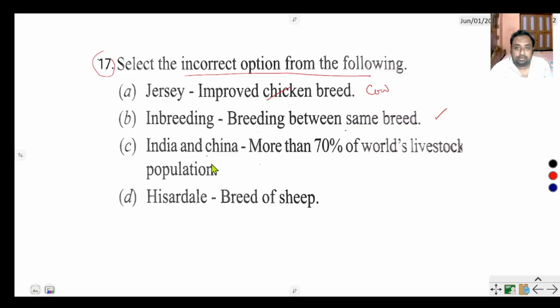India and China hold more than 70% of livestock, but take part in only 20% of total livestock production. This is right. Breeds of sheep. Okay. So the incorrect option is option A. Jersey is an improved cow variety, not a chicken variety. This is a dairy breed.